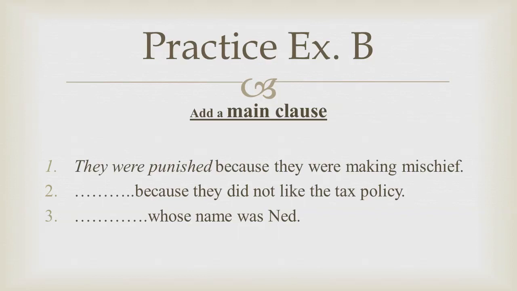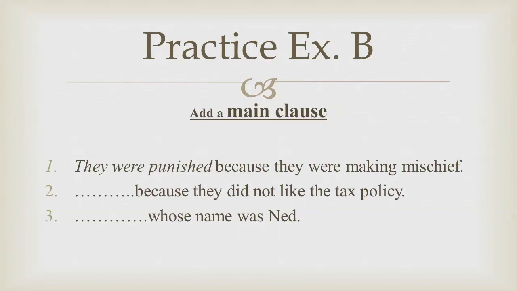Because they were making mischief. What happened when they were making mischief? They were punished. I have given you a main clause. They were punished. This is a clause because this has a subject, they, and a verb, were punished. So this is a main clause and it is giving us complete meaning if it stands alone. They were punished is a complete sentence. So this is a main clause.